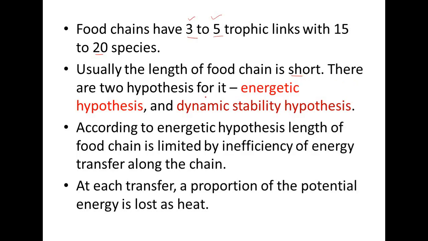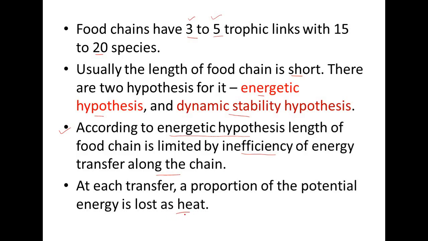To explain this, there are two hypotheses. First one is the energetic hypothesis and second one is the dynamic stability hypothesis. According to the energetic hypothesis, the length of a food chain is limited by inefficiency of energy transfer along the chain. As the food chain gets longer, the energy availability will be less according to the 10% rule of ecosystem. At each transfer a proportion of potential energy is lost as heat.